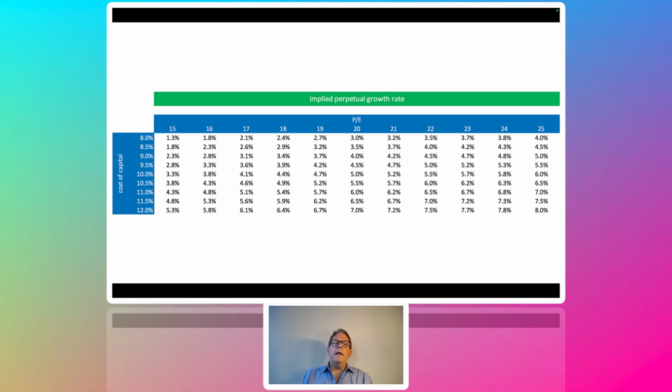All right. Now, with the formula I used before, we can actually imply the perpetual growth rate. Same two examples. Cost of capital is 8%, PE's 20 times. The implied perpetual growth rate is 3% a year forever. Or 12% cost of capital, 25 PE. The implied perpetual growth rate is 8%, lower right corner.